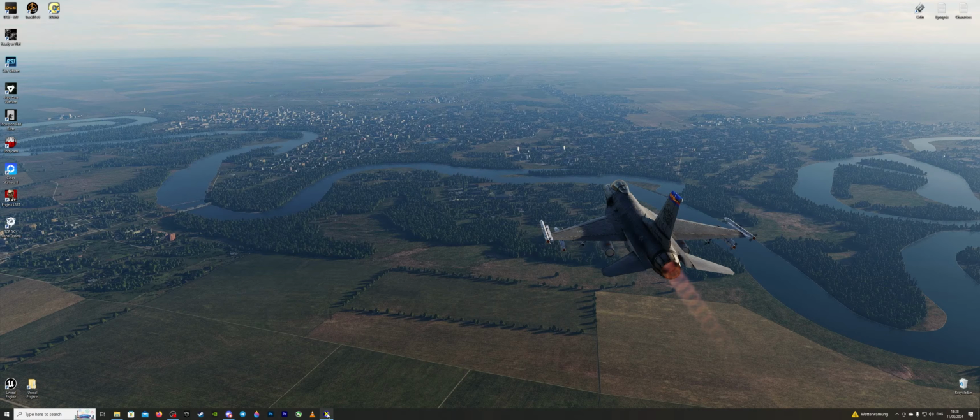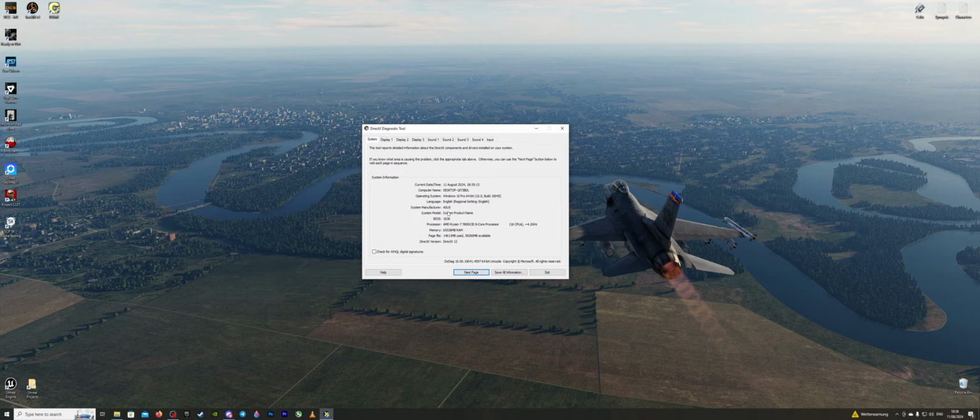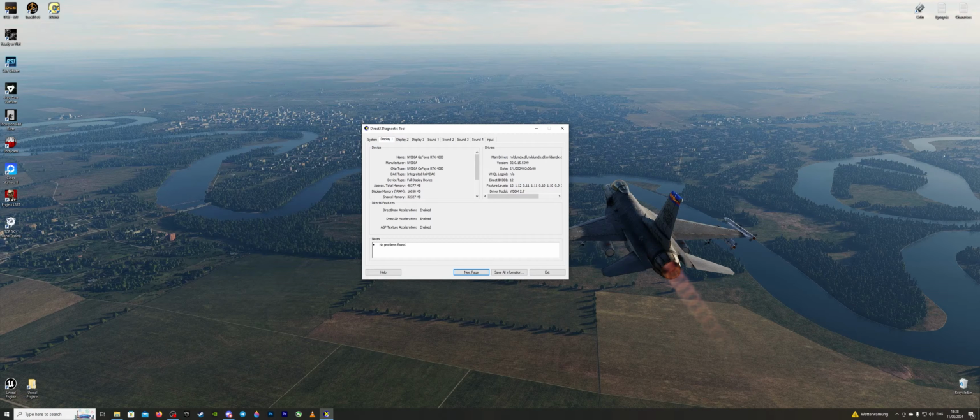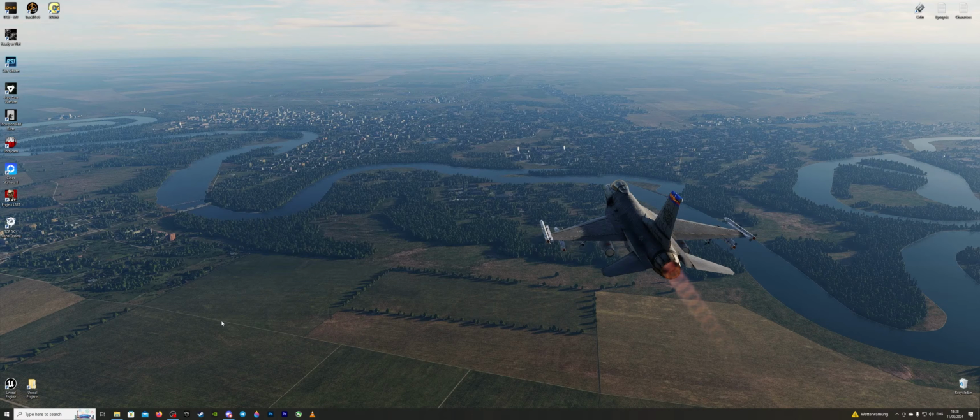Alright, so firstly, what's my system? I have a Ryzen 7 7800X3D, that's an 8-core processor, 64 gigs of RAM, that's DDR5, and a Nvidia GeForce RTX 4080. Alright, so now that that's done, let's get started on the Nvidia settings.